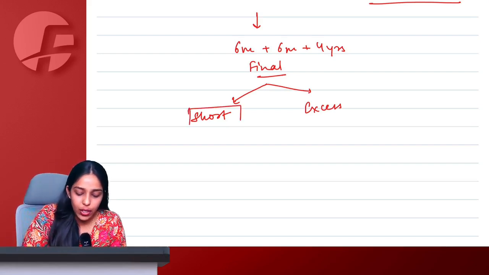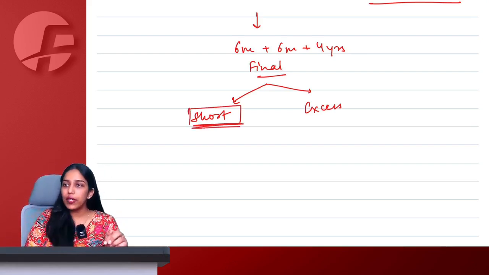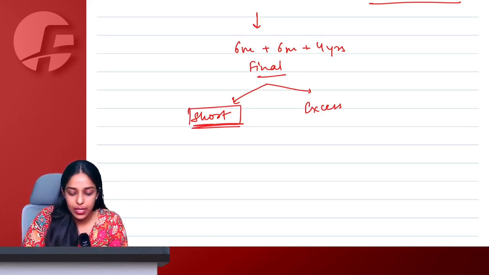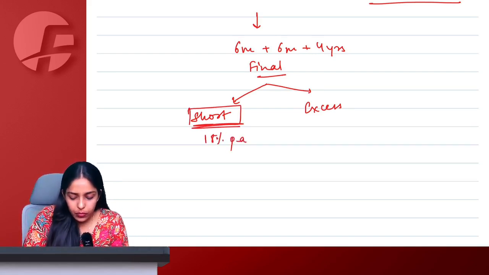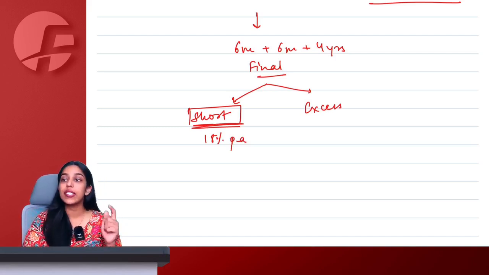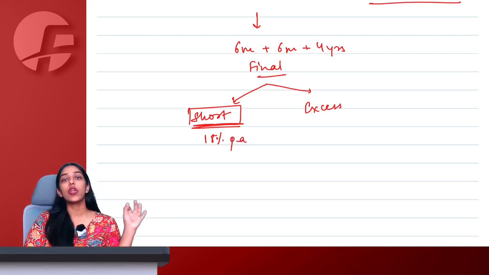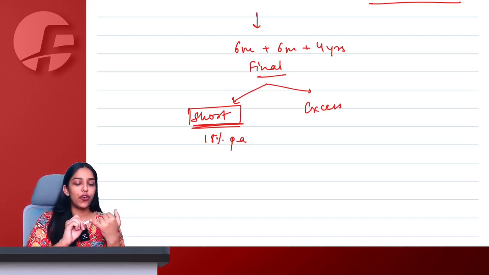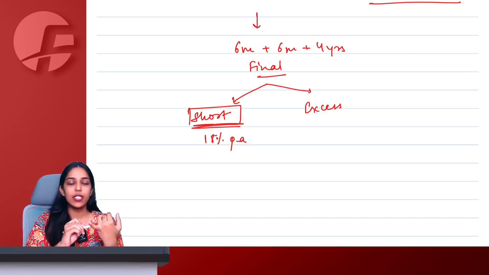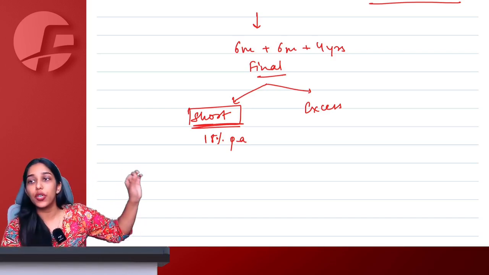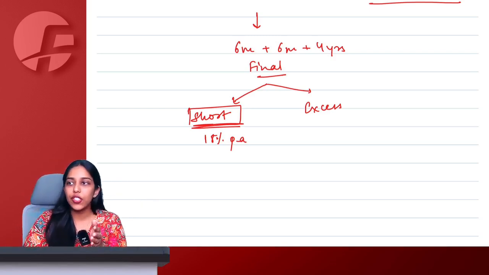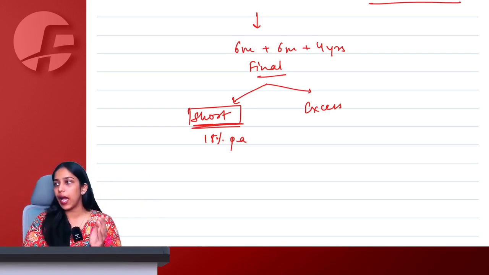If I had short paid initially, now I will be required to pay the differential taxes according to the final assessment along with 18% per annum interest, that too starting from the original due date till the date of actual payment. So your date of provisional assessment order is irrelevant, final assessment order is irrelevant. Simply, which was the original due date to pay these taxes, from there till the date you actually paid these taxes, 18% per annum interest is going to be applicable.